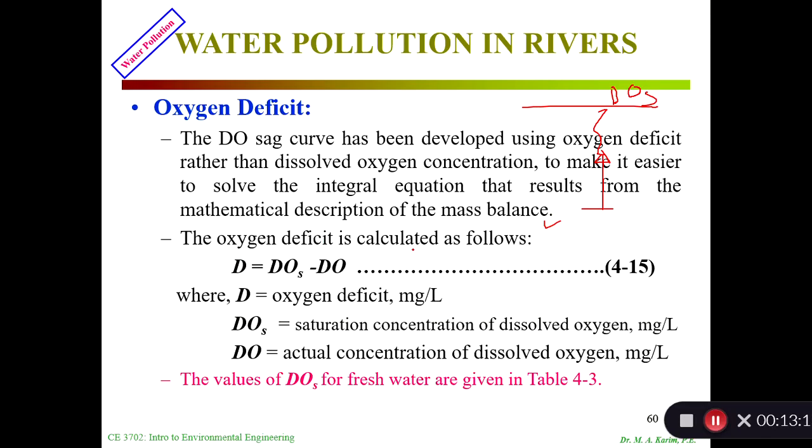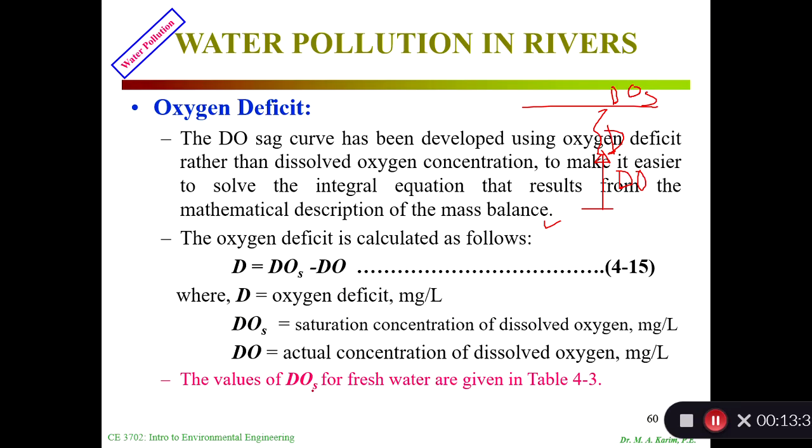The oxygen deficit is calculated as D equals saturation level minus the dissolved oxygen available. So this would be my DO, this would be my D, and this would be my DOS. DOS equals D plus DO, so D equals DOS minus DO. That's what I have here.